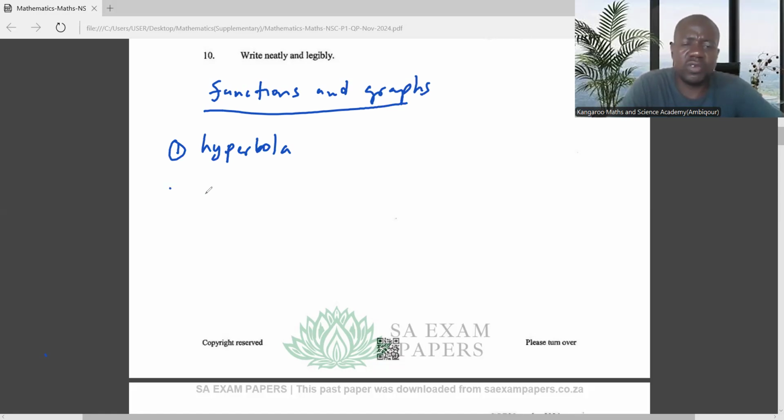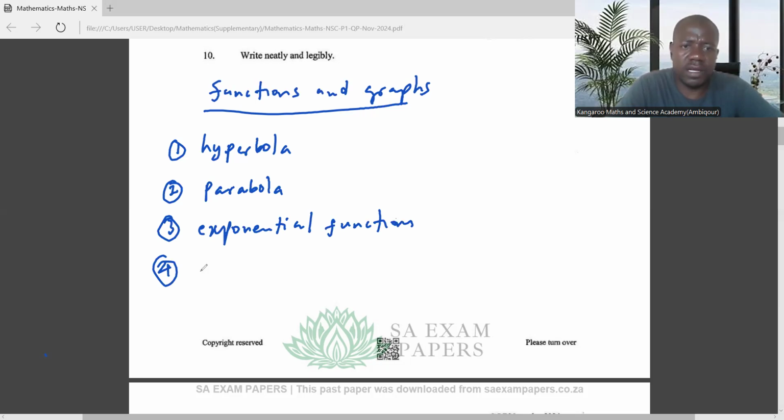Number 2, then you go to a parabola. 3, you go to the exponential function. The last one, let it be the inverse of an exponential function, which is a logarithm.